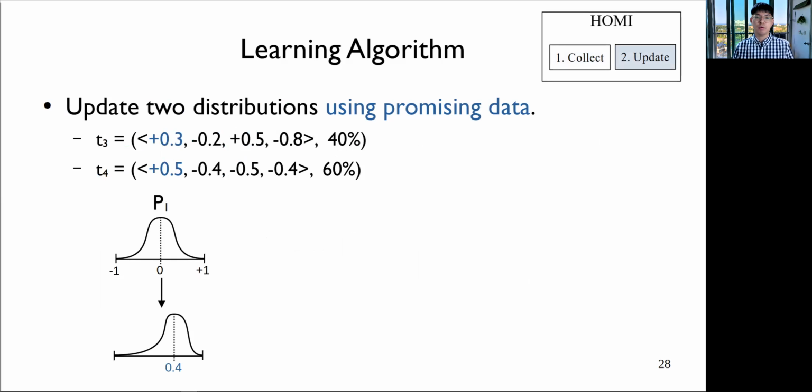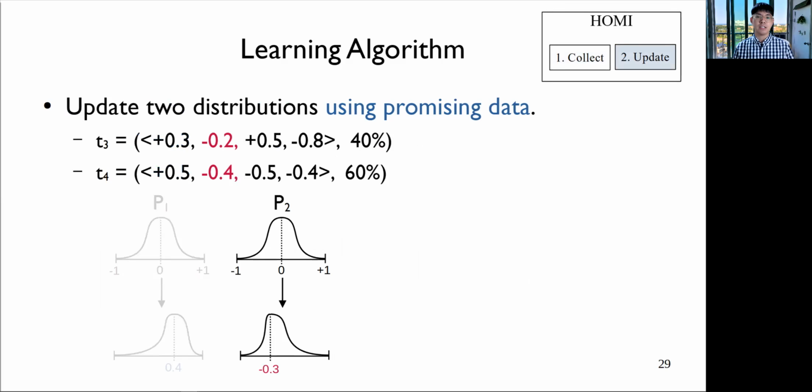For example, suppose that the weight vector and the pruning ratio used for generating T3 and T4 are given as follows. First, let's look at the first values of the two vectors. As you can see, the first values of the vectors are all positive values. So we update the distribution so that more positive values are sampled.